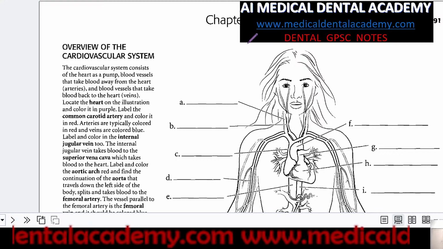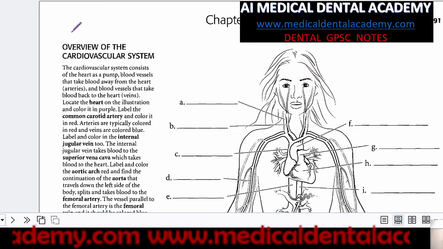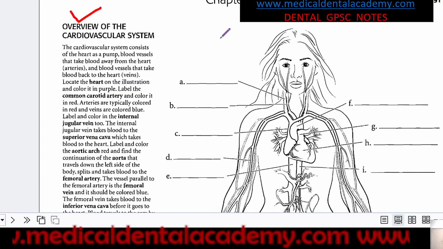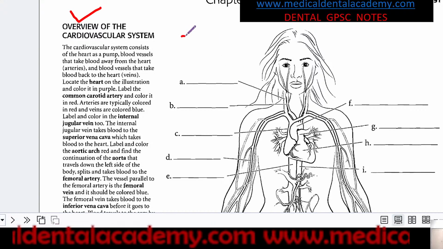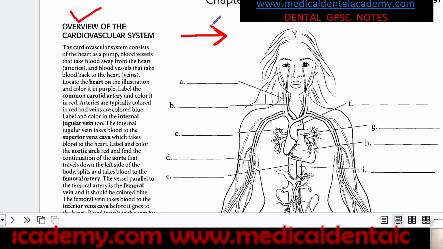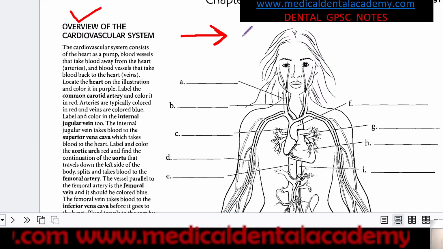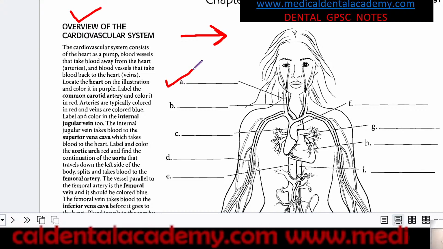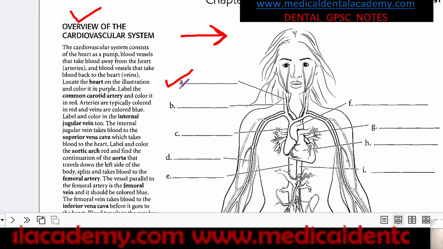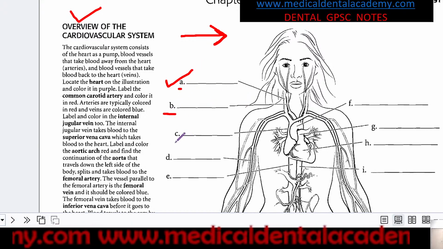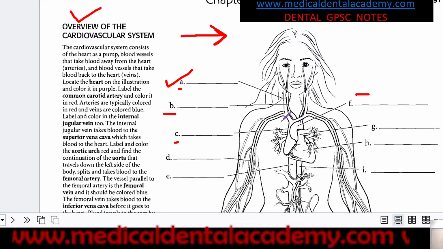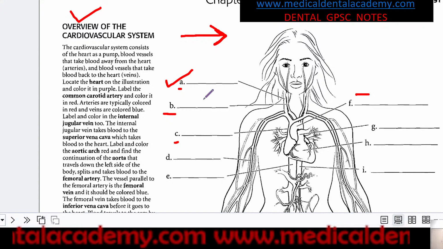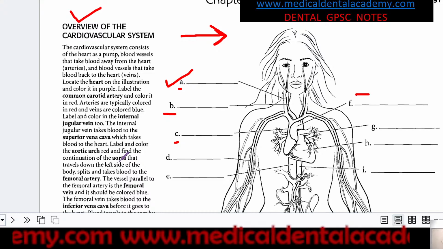So on the screen, you can see we'll be discussing an overview of the cardiovascular system. Now in the exam, this is a book of foreign exams, NBDE, INBDE, etc. They will ask you to label. For example, if it is an image based question, they will ask you to label what is this A, what is this B, what is this C, what is this F. So you have to go with marking or labeling first.